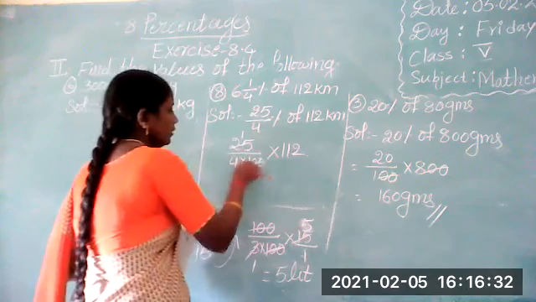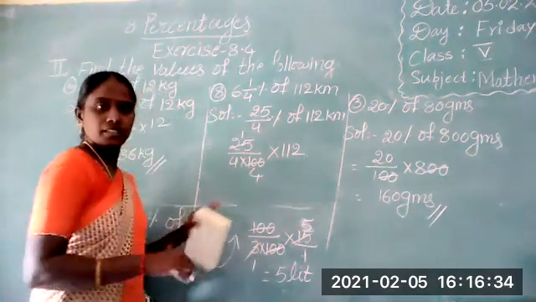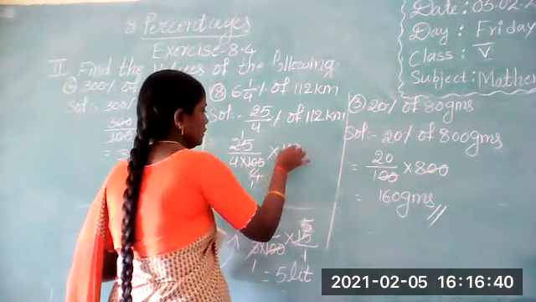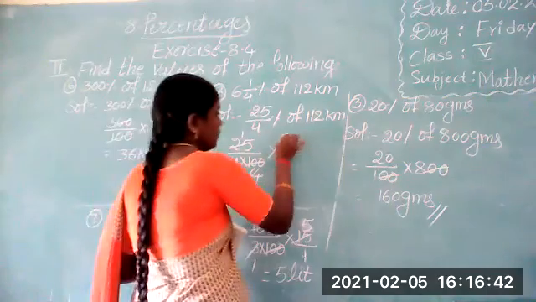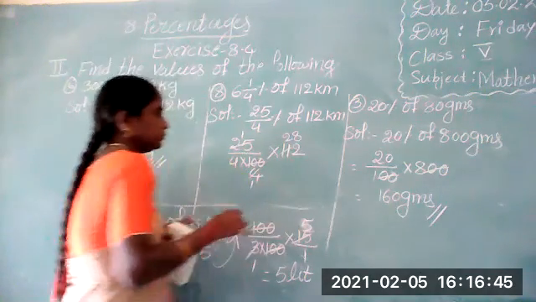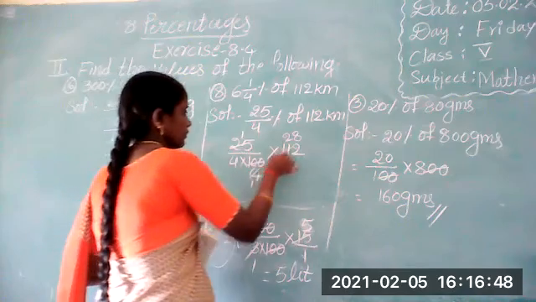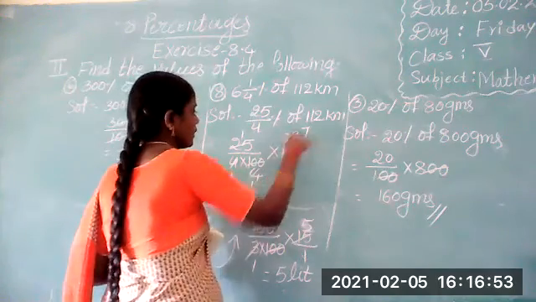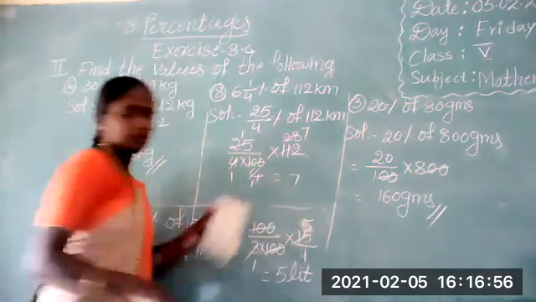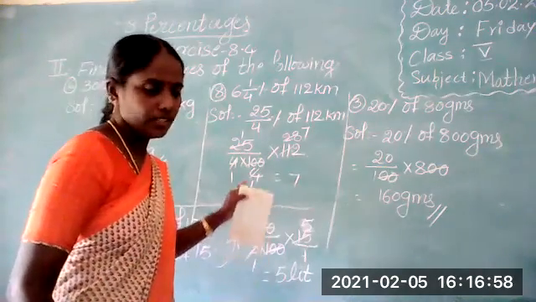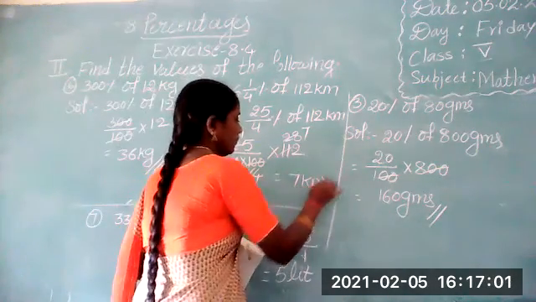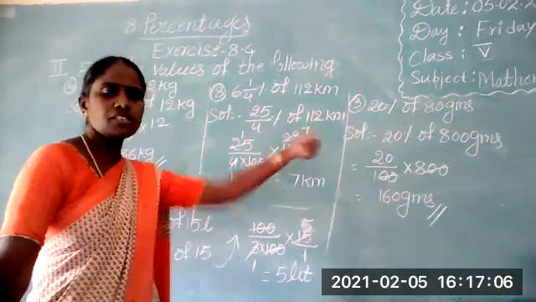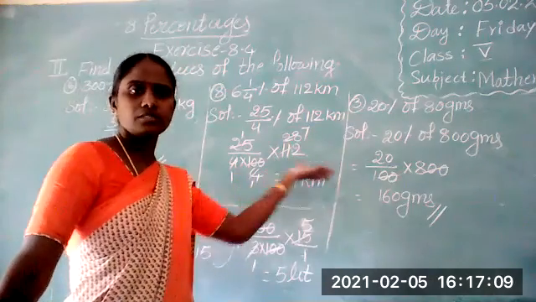Simplifying, 4 eights are 32, 4 sevens are 28. After simplification, 7 will come. That is 7 kilometers. Okay, 4 fours are 16, 16 sevens are 112. You can simplify like that also.